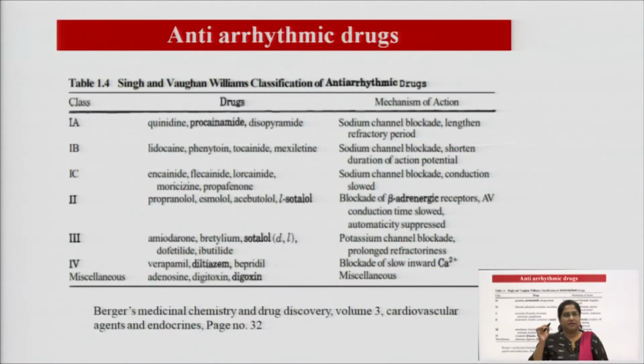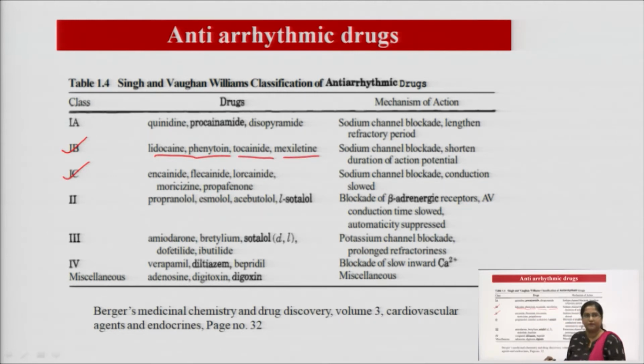The same thing, the classification. Here we are going to discuss in this class the 1B and 1C classes. 1B consists of lidocaine, phenytoin, tocainide and mexiletine, the main 4 drugs of class 1B. And 1C consists of encainide, flecainide, lorcainide, moricizine and propafenone. Few of them are included in our syllabus, so we are going to discuss only the drugs which are included in our syllabus.